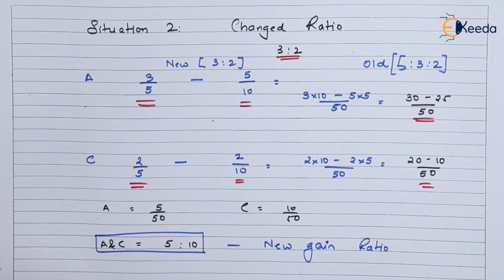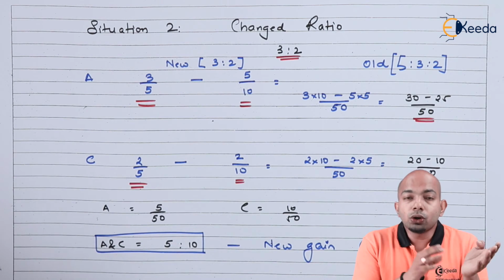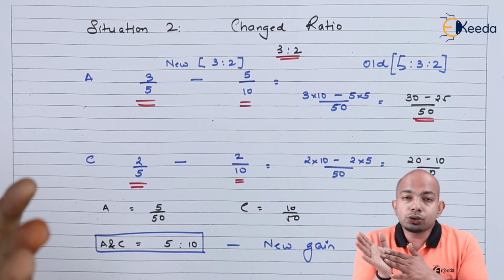So if you have to compare the gain ratio as per this new situation, it is 5 upon 10 for A and C. That is the gain ratio as per the new profit sharing ratio that they have decided to keep. So this is different as compared to the previous one you had encountered when the same ratio was kept. So in the changed ratio, this gaining ratio will also keep on changing.